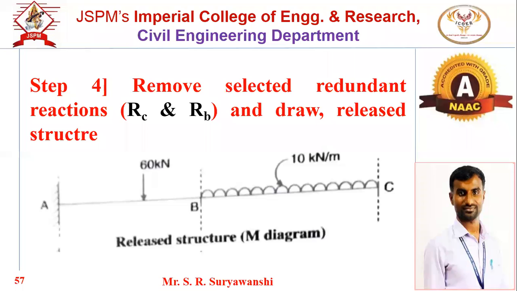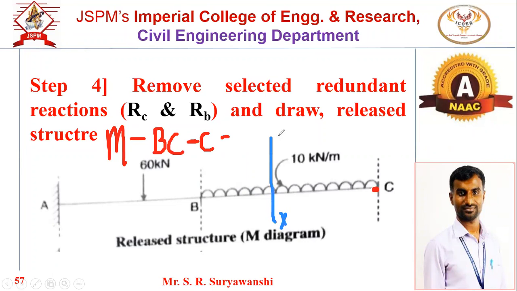Now what we want, आता हा पॉइंट महत्वाचा आहे, लक्षात घ्या. What we want is the capital M. For which zone? Initially we will consider the BC zone. Okay, what is the origin point? C point is the origin for this BC zone. Okay, C point is the origin, so this is the origin point. Now what is next? We want the bending moment equation. So take the section in between BC.